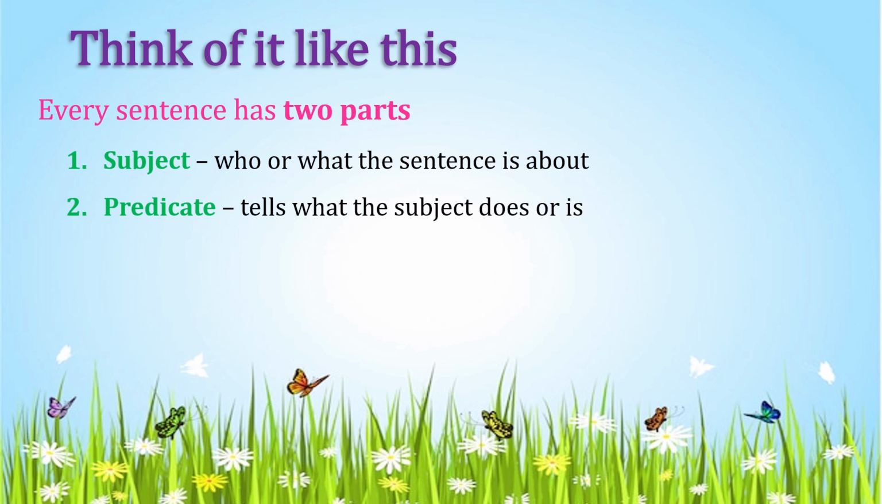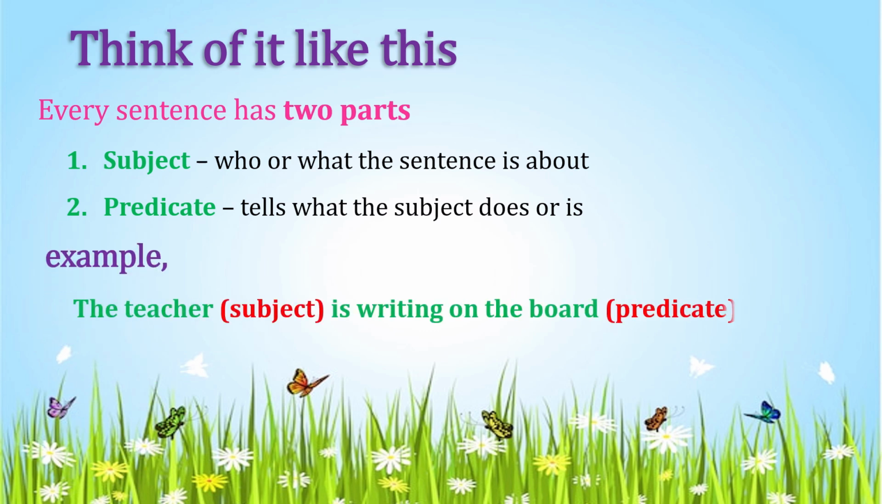Let's understand with another example. The teacher is writing on the board. In this sentence, the teacher, who is performing some action, is the subject. And the other part of the sentence, is writing on the board, is the predicate which tells what the subject is doing. Teacher is the subject, is writing on the board is the predicate.